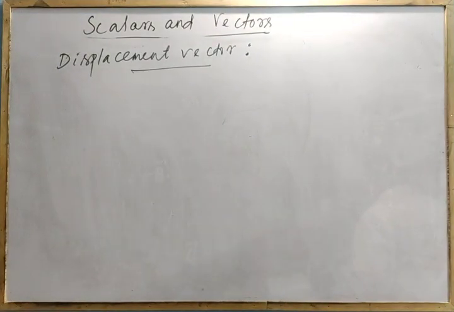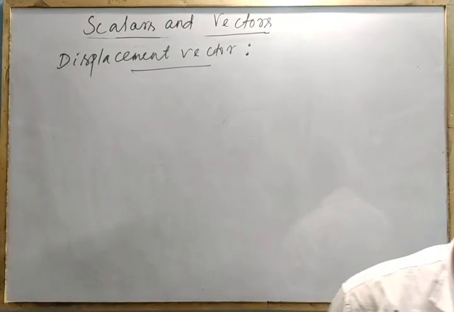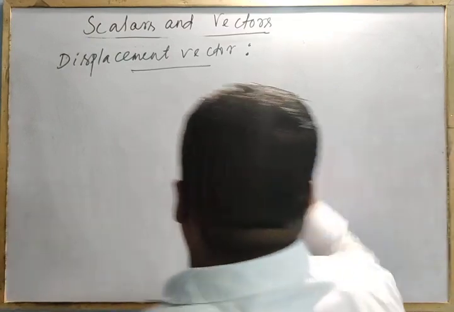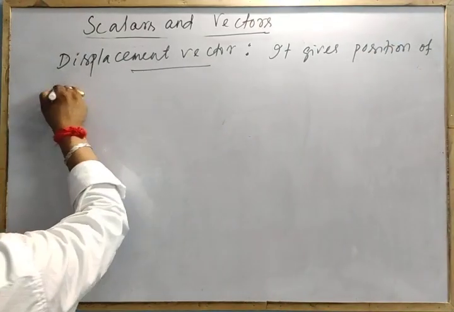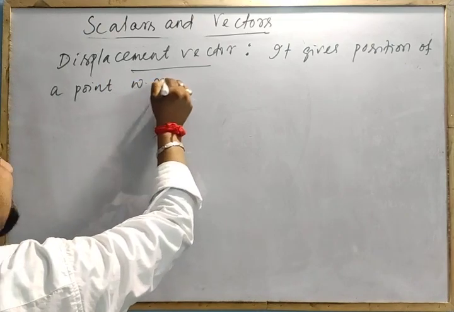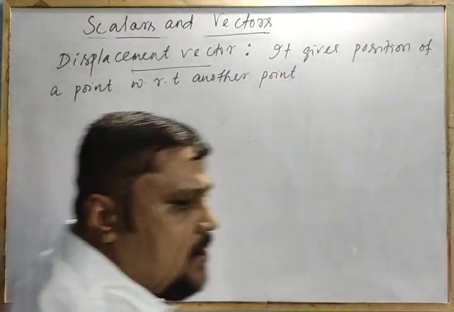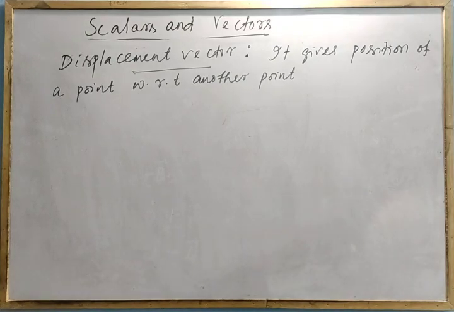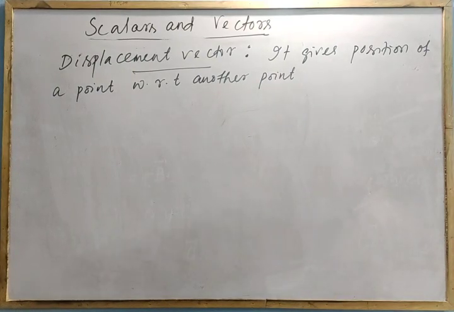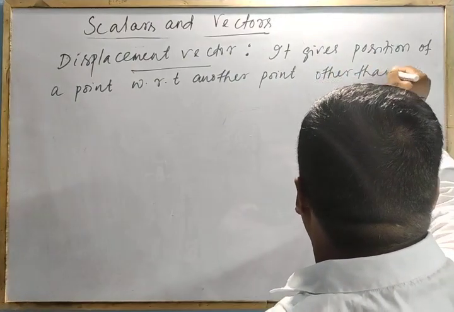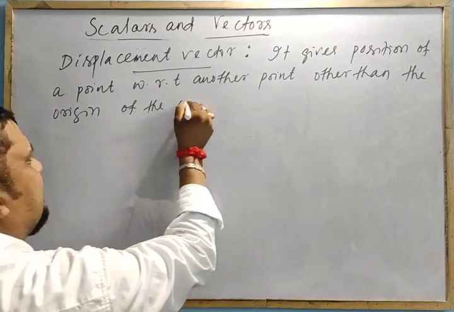Remember, it is a vector which gives the position of a point with respect to another point, other than the origin of the coordinate system.